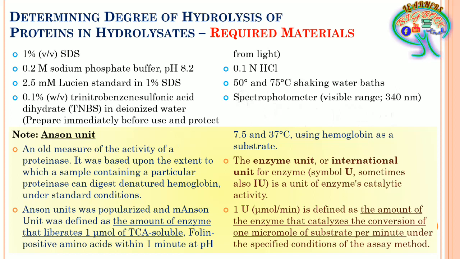So here further is Anson unit and enzyme unit. Anson unit is the older measure of mentioning the enzyme activity. Enzyme unit is the international unit which has been formed. Here, one Anson unit is the amount of enzyme that liberates 1 micromolar of TCA soluble Folin positive amino acids.